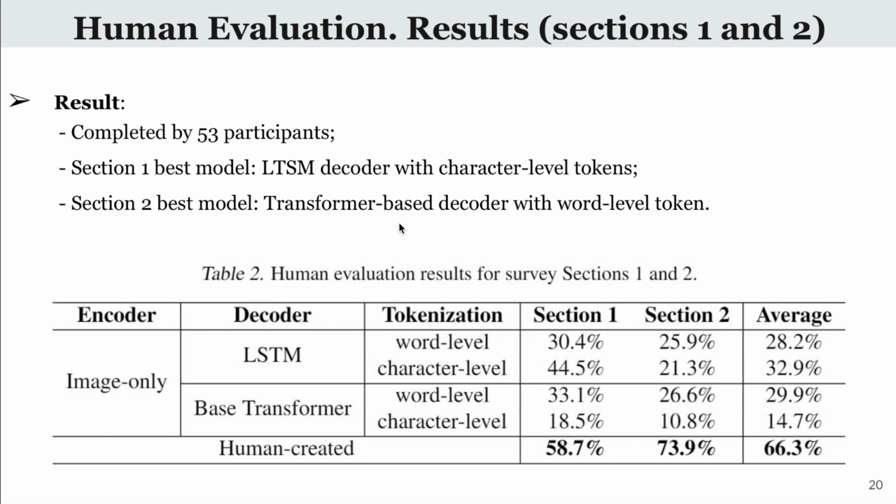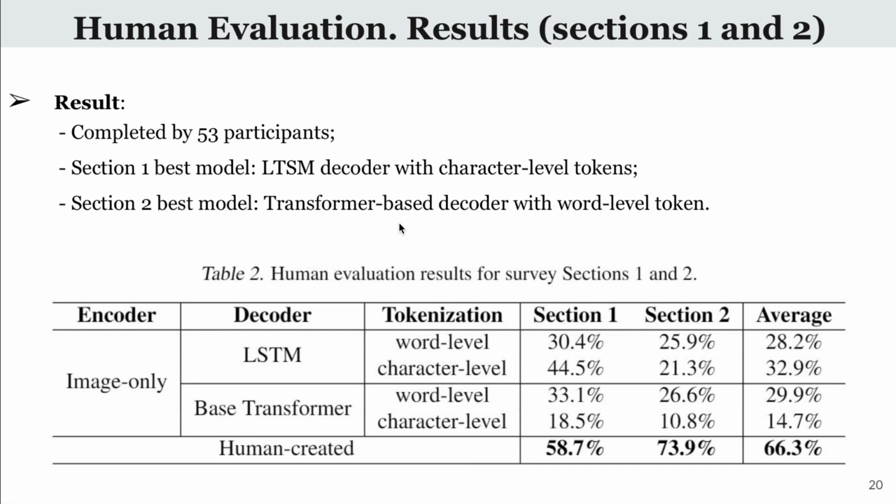In section 1, the best performing model was the LSTM decoder with character level tokens, but the results are rather good as there is almost no difference in score of the model and human generated memes. As we can see from the slide, in the second section, the models expectedly performed a bit worse. The best performing model was the one having a transformer-based decoder with word-level tokens.